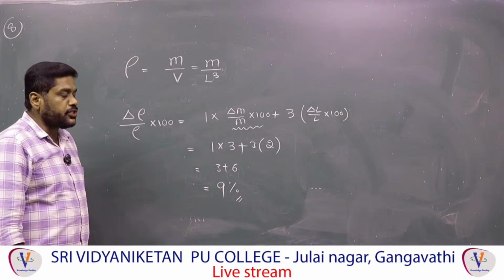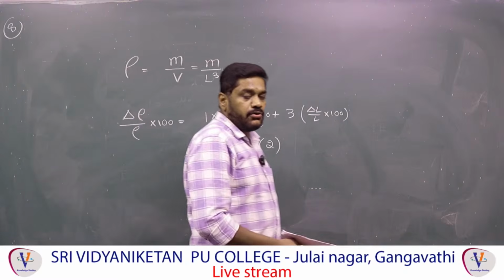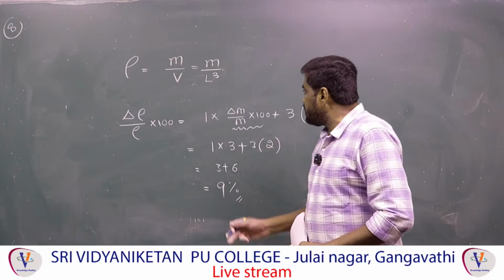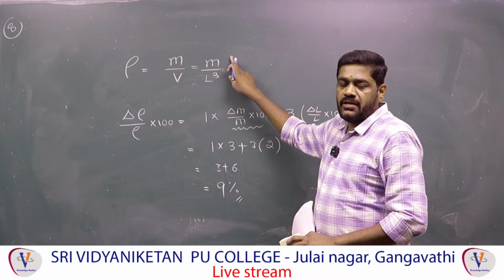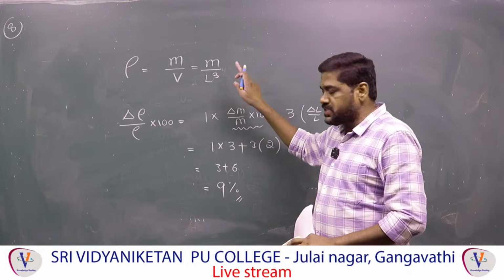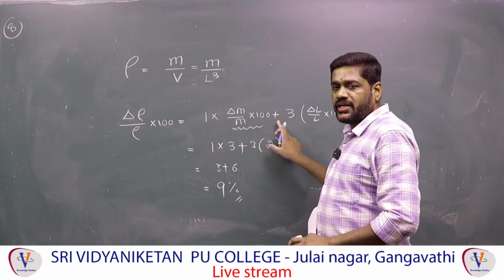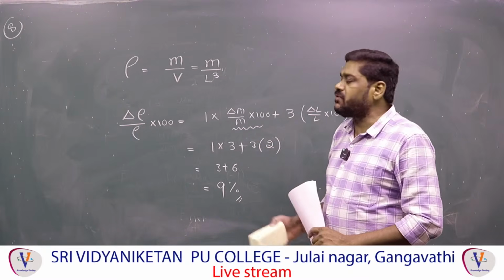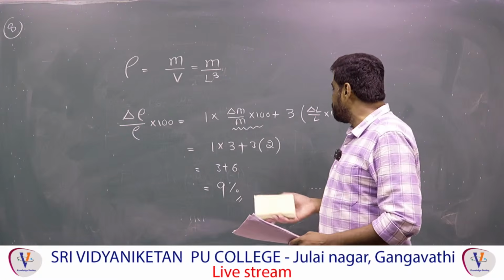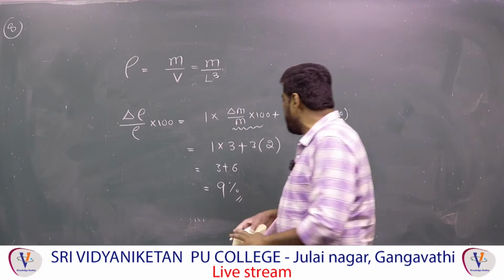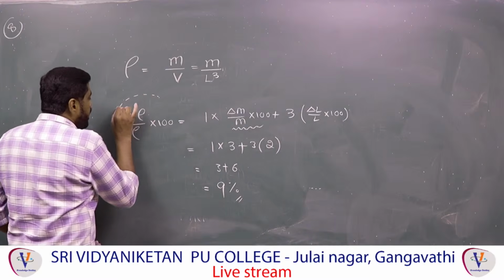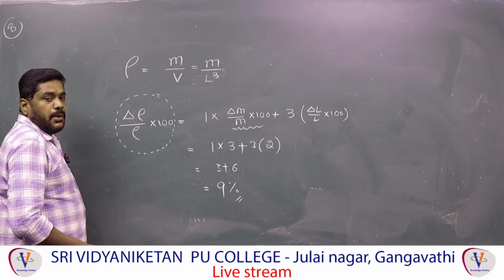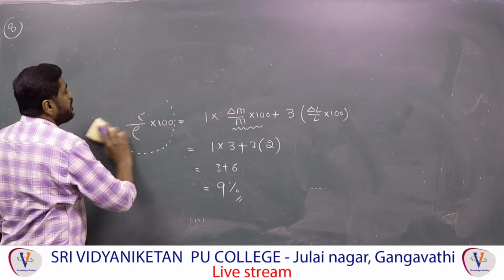This is the simplest question. That is the errors concept in units and measurement. That is the formula for maximum error. And you may think, sir, L power 3 goes upside, and after going upside, L power becomes L power minus 3. Why are you not taking the minus 3? Because for the measurement of the maximum error, we should not take the minus amount. We have to take only plus. Therefore, plus 3 into delta L by L into 100. So this is the error, the percentage error or percentage change in the measurement of the density. That is question number 8.